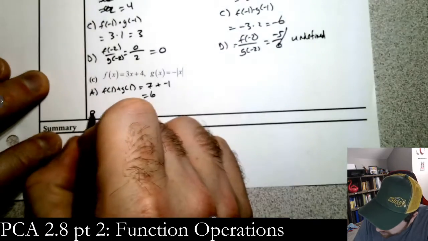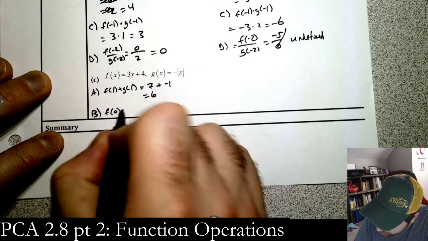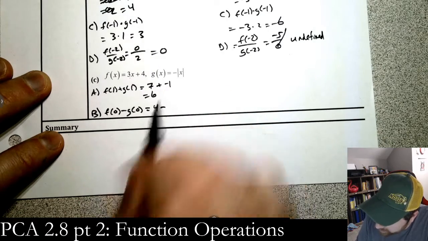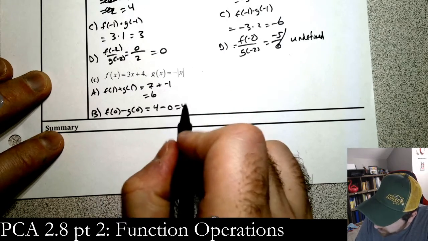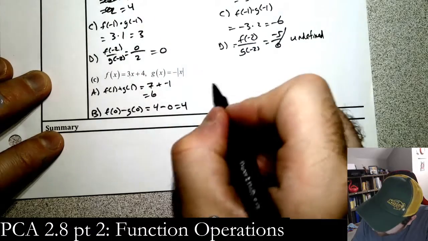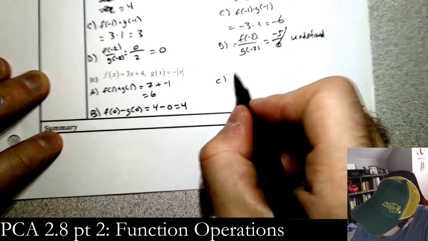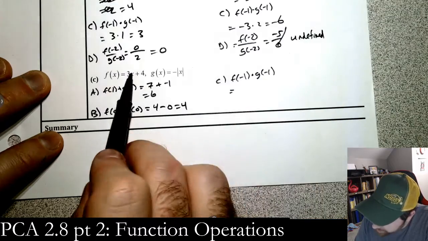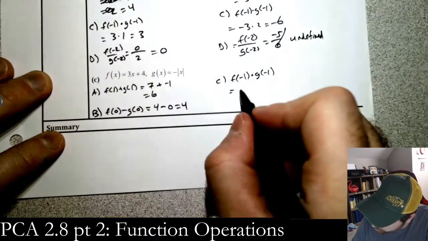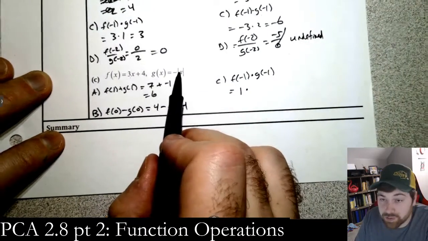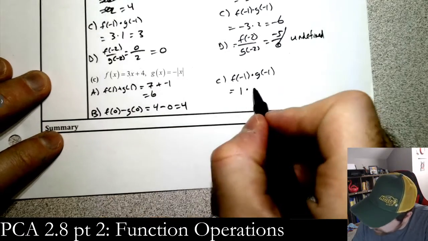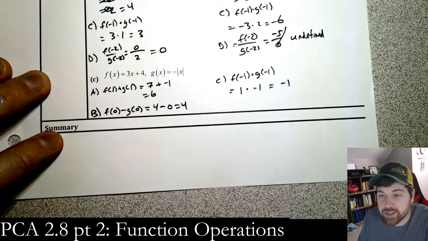Okay? B, f of 0 minus g of 0. F of 0 is 4, minus g of 0 is 0, so we just get 4. C, we want f of negative 1 times g of negative 1. F of negative 1 is negative 3 plus 4. That's 1. And g of negative 1 is, well, absolute value of negative 1 is 1 minus. So we get negative 1. And that is negative 1 itself.